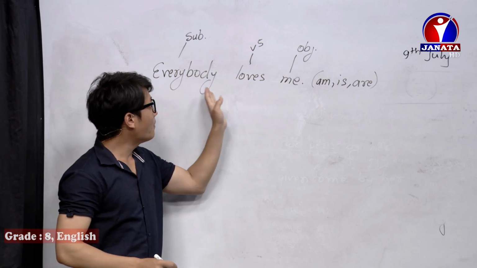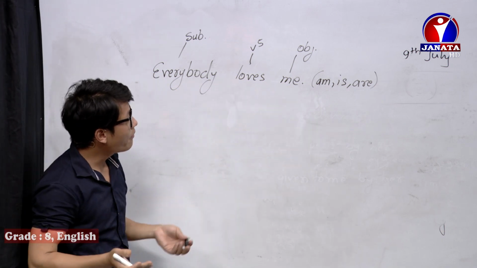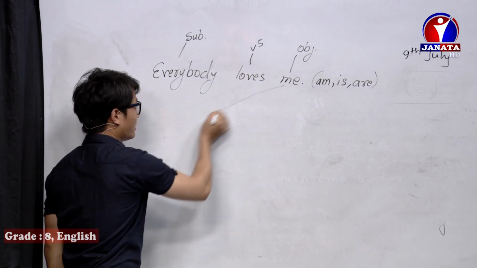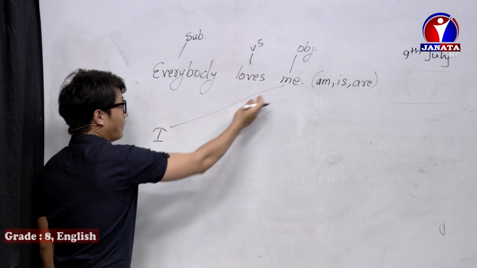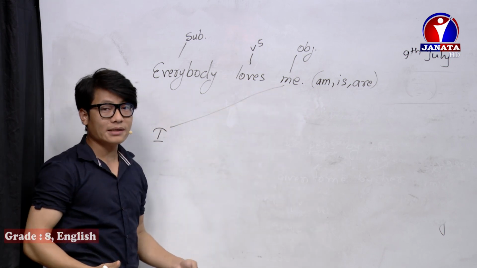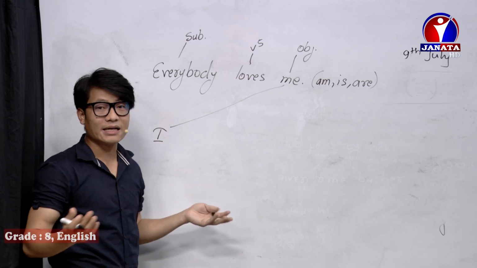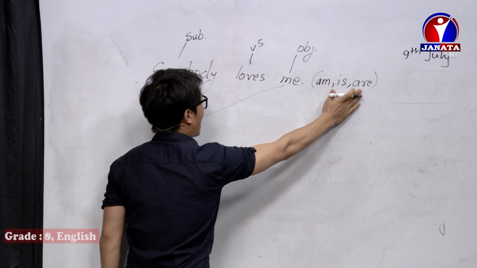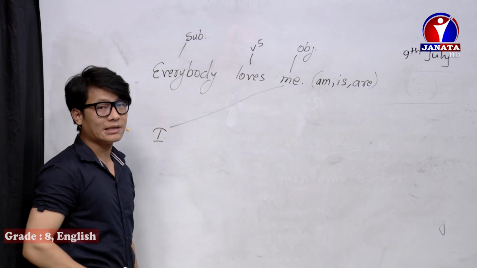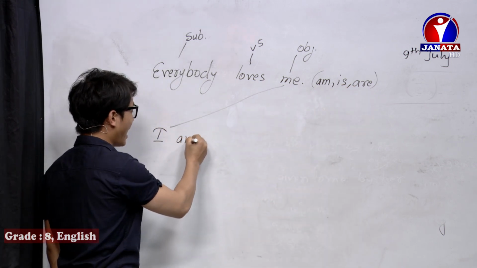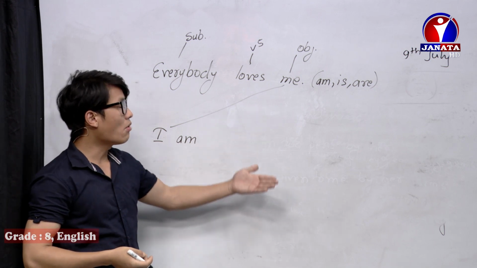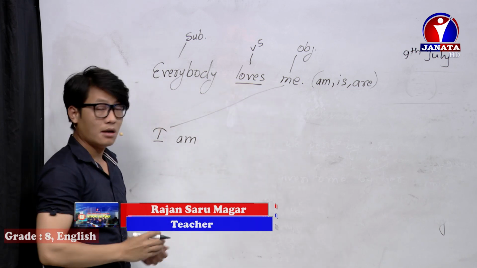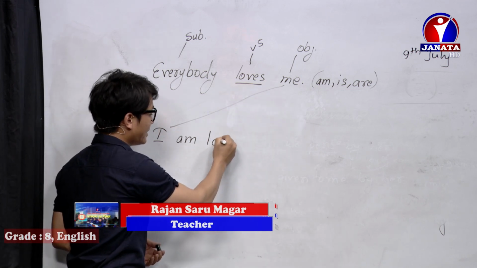So everybody loves me. What is the object here? Me is the object, so that's why me should be written first. Me is the objective case, and when it comes first, it stands as the subjective case, I. So I take which be verb? Obviously, I take am. I am. Now it's time to write verb 3. So what is the verb 3 of loves? Verb 3 of loves is loved.